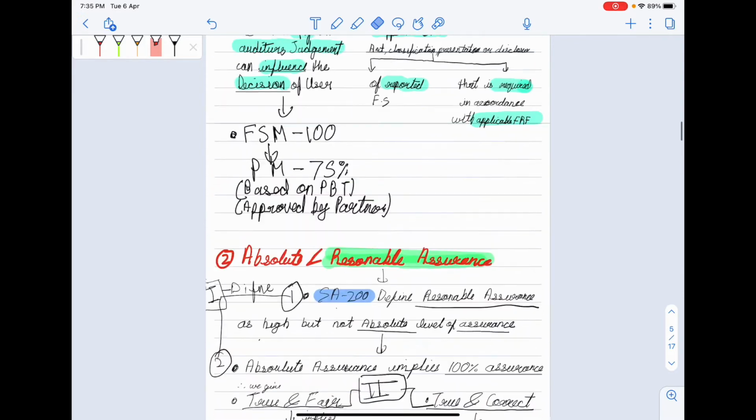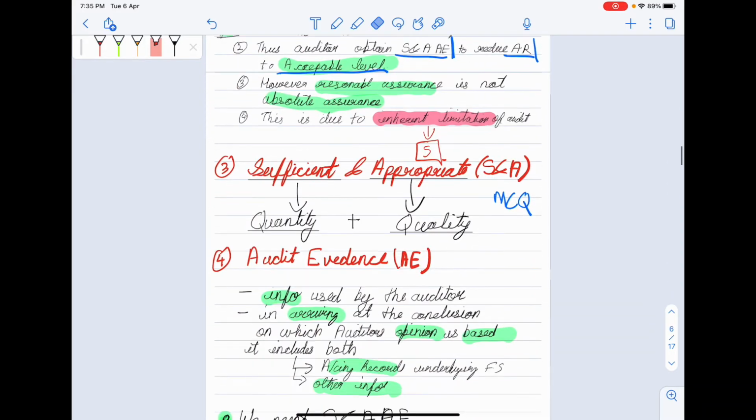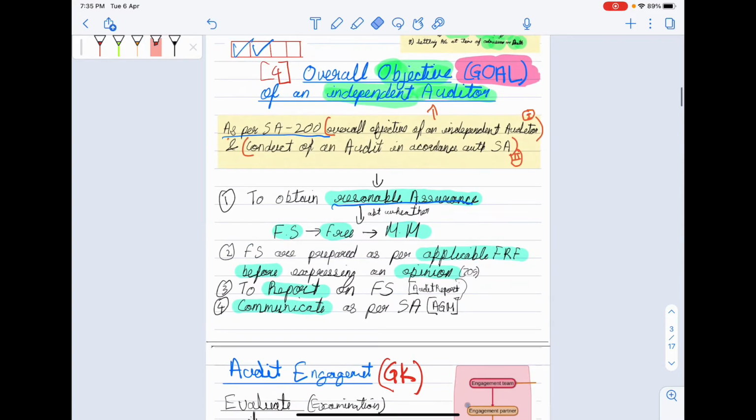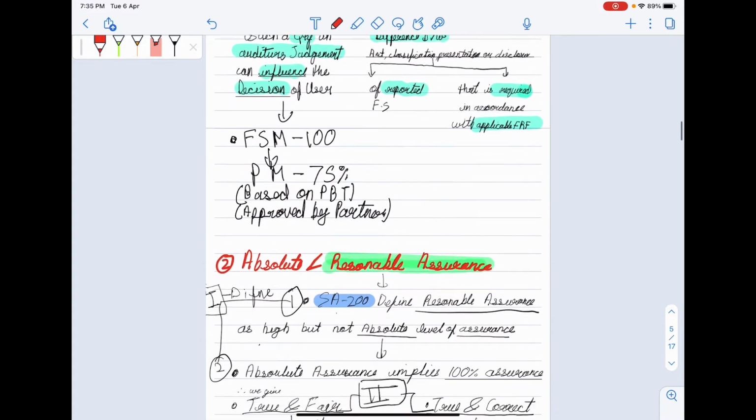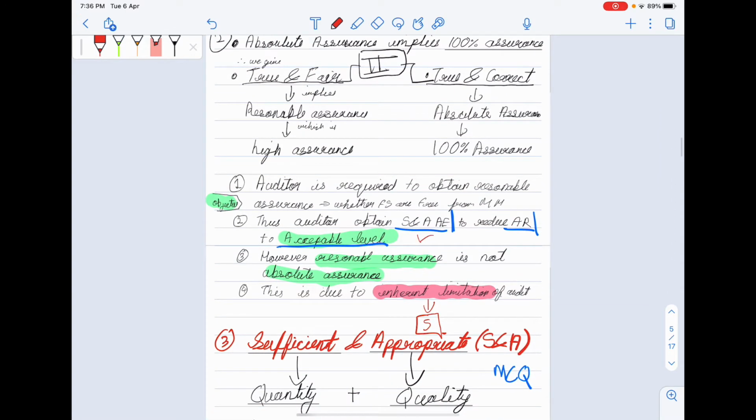So all these four meanings were related to the objective of the auditor. We learned what is reasonable assurance, what is material misstatement. Then we also learned what is sufficient and appropriate audit evidence. Audit risk we will learn in chapter 3.